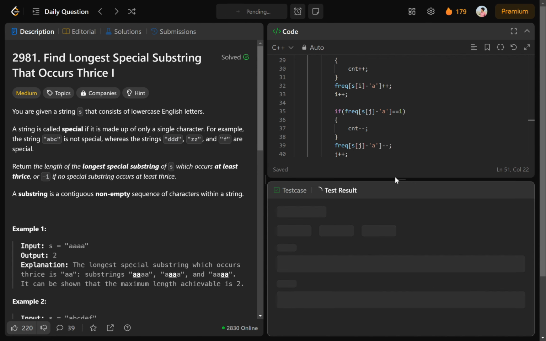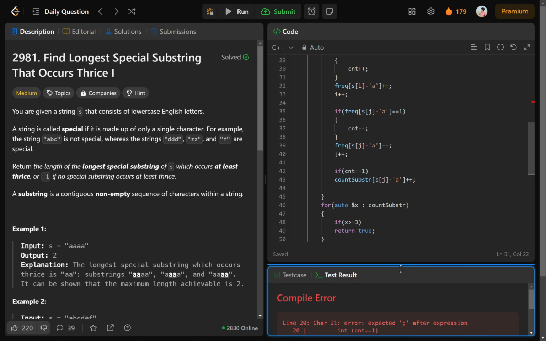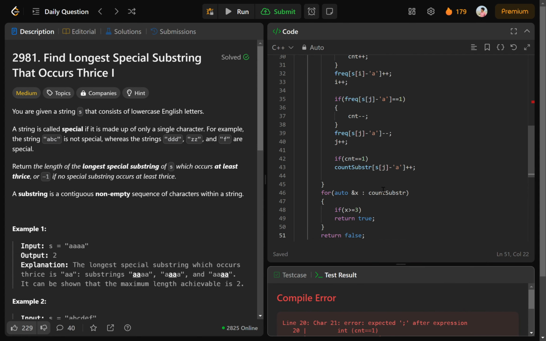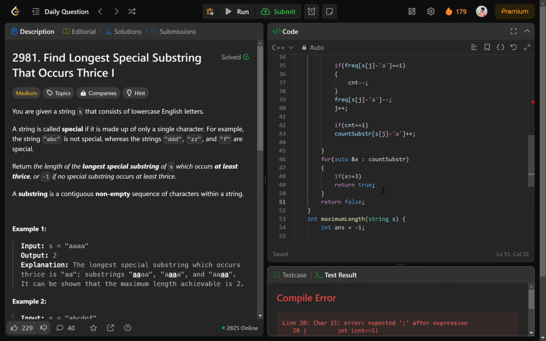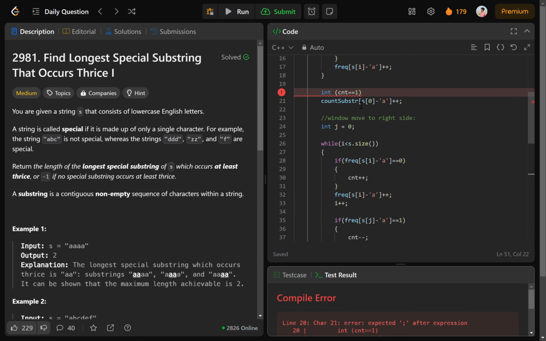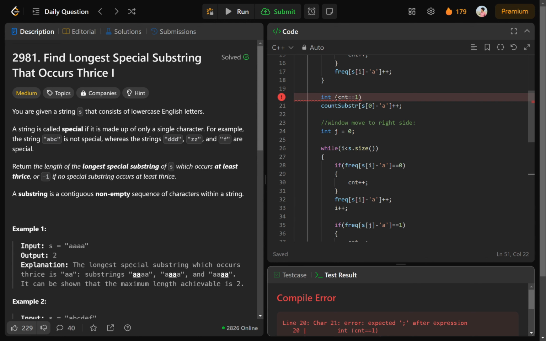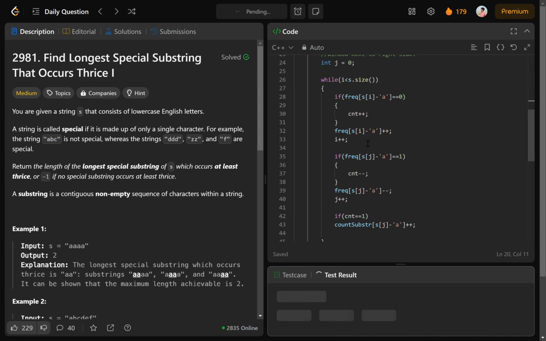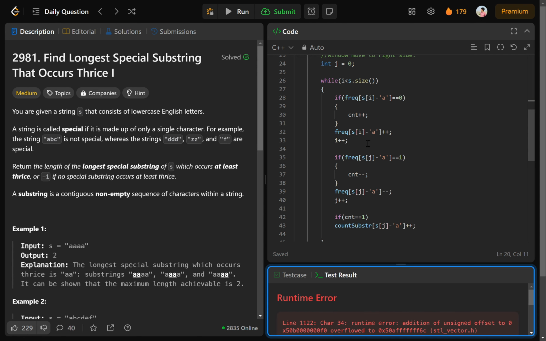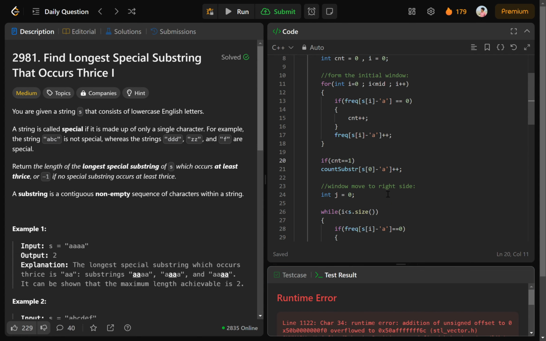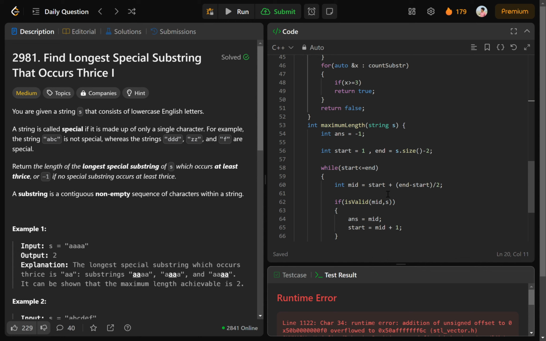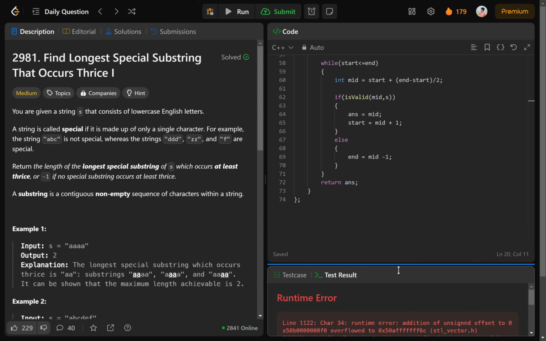So let's run this. The compilation error, line 20. Here it should be if. Okay, let's run again. We got that array. Wait a second.